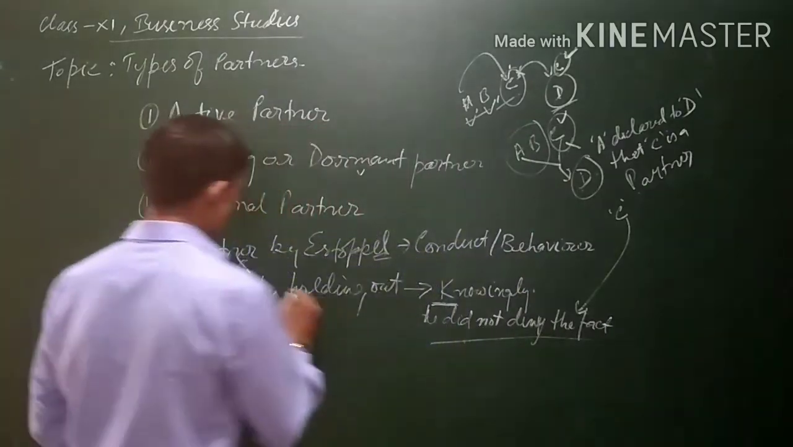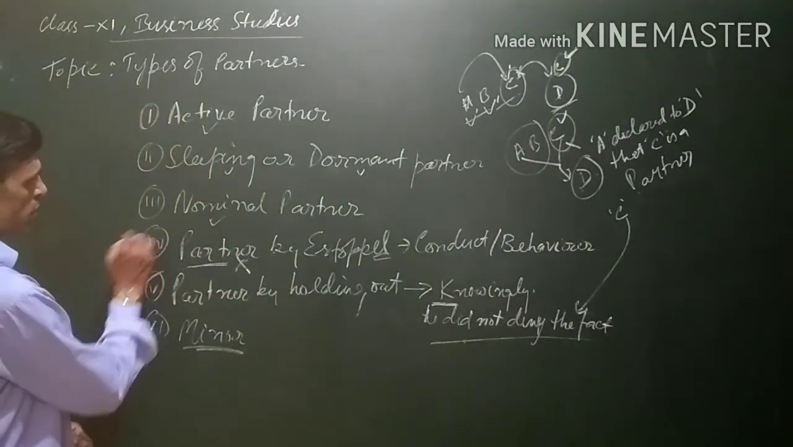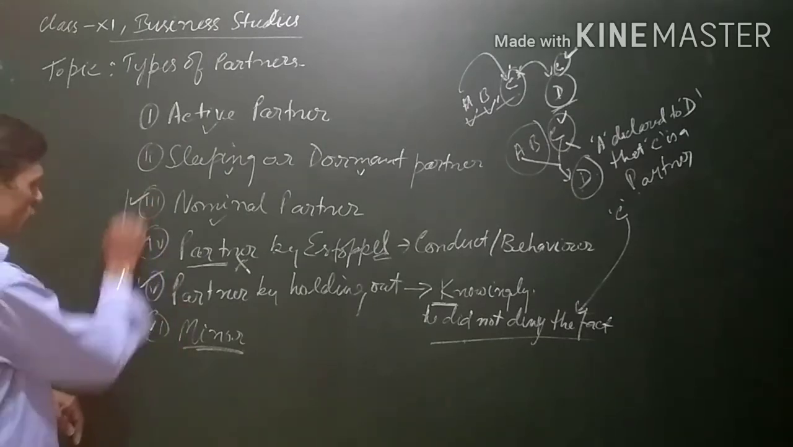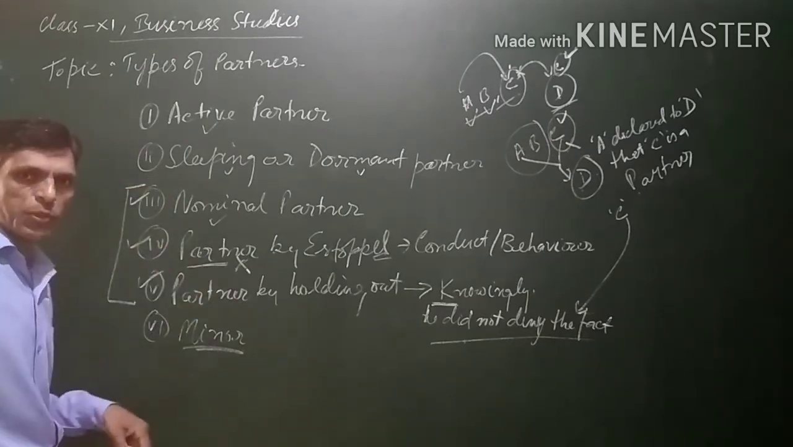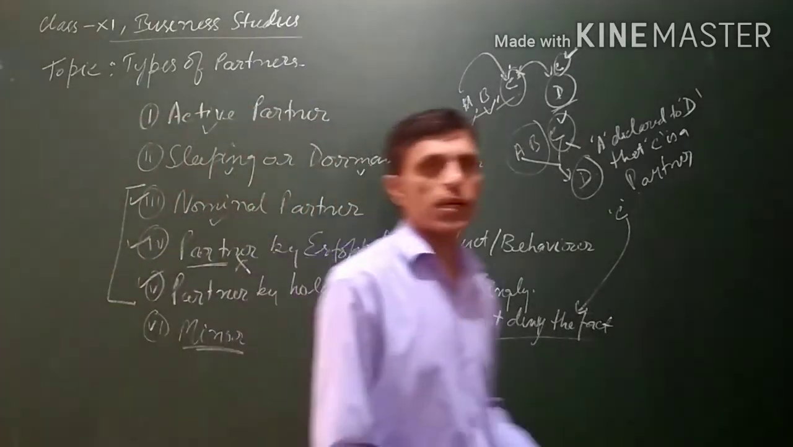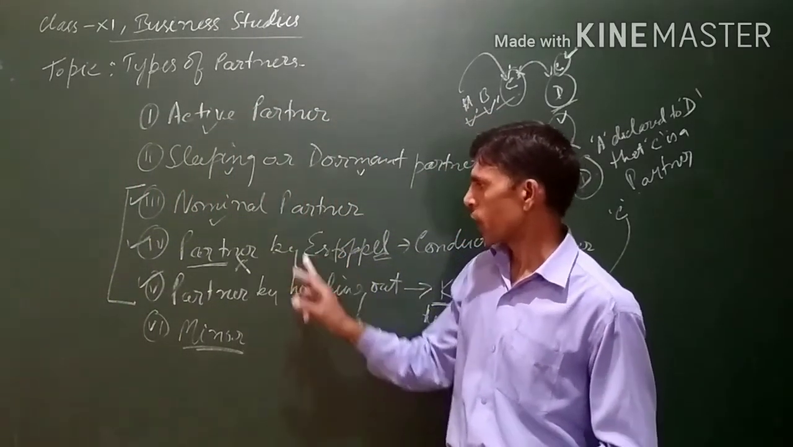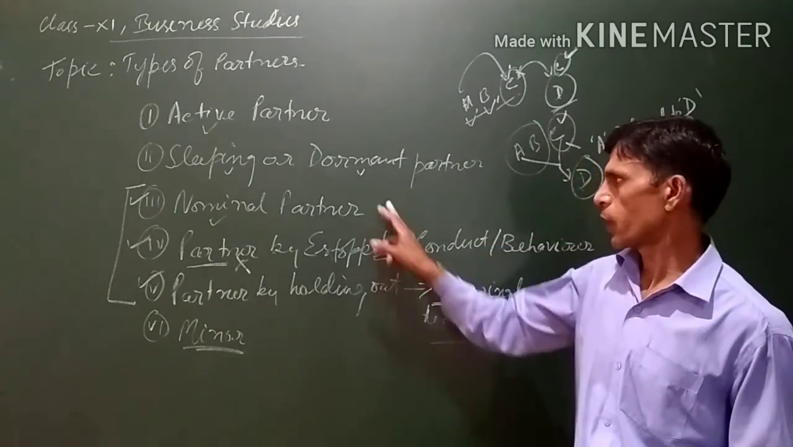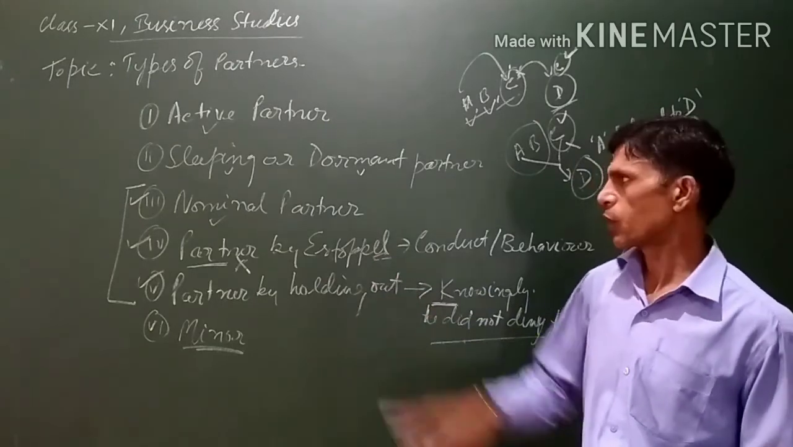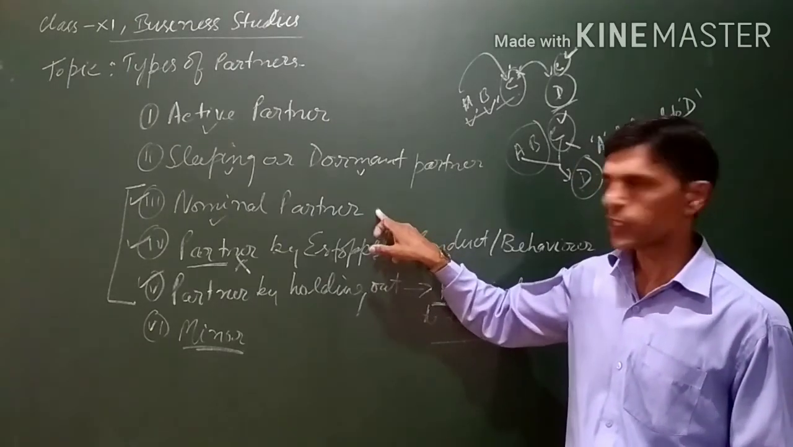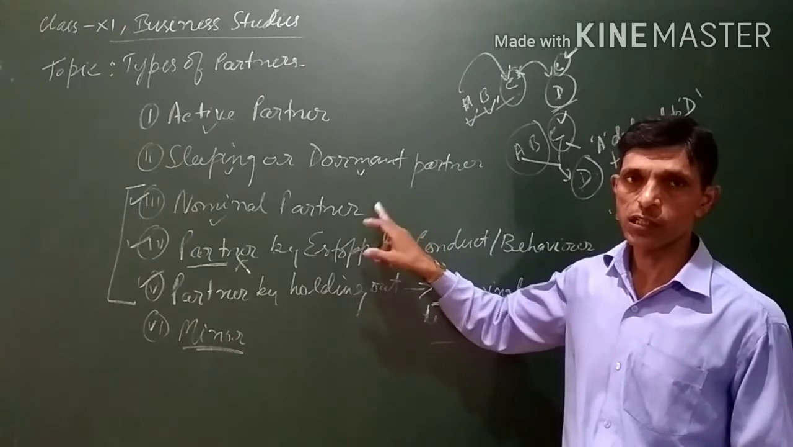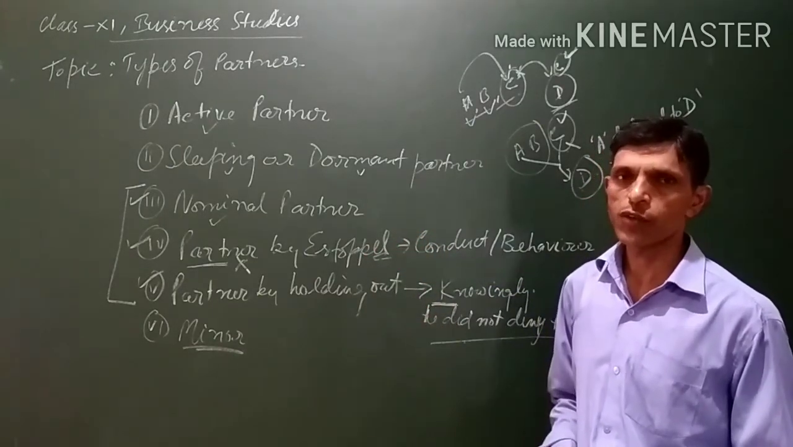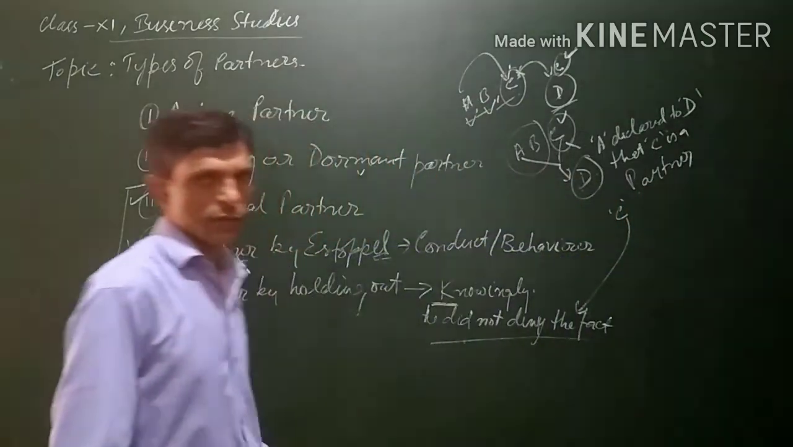So these partners, nominal partner, partner by estoppel, partner by holding out, do not contribute capital in the business, and they do not share profit and loss in the business, but all these partners are liable for the debt to the third party. Although they will not contribute capital or share any profit, they will be liable for the loss in the business.